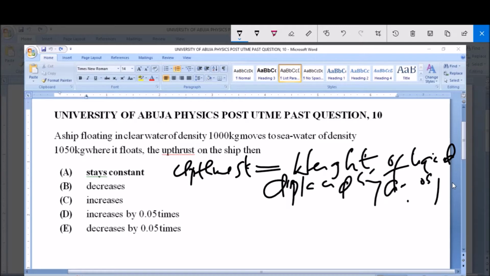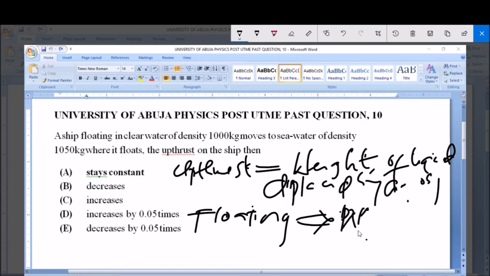Now the question is telling us that the ship floats in clear water. Now the ship is floating. According to the principle of flotation, for an object to float in water, it must have displaced a certain amount of liquid. This certain amount of liquid that the object must have displaced is referred to as the weight of the object.